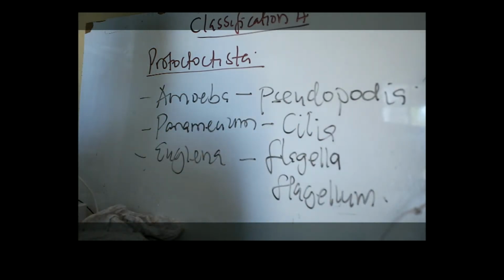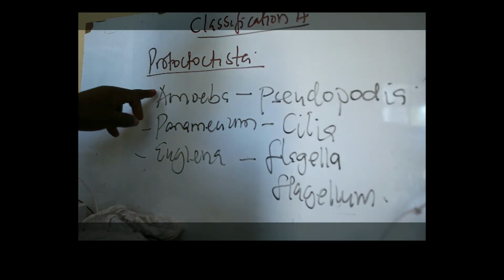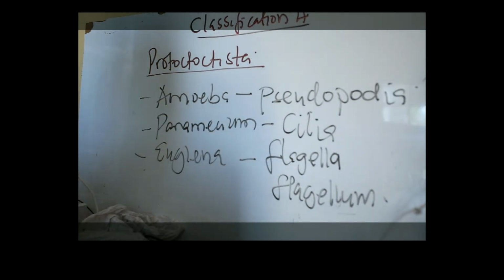So these members have locomotory structures, and we've said for amoeba, the locomotory structure here is pseudopodium, responsible for movement. In Paramecium, of course, the structure that is responsible for movement is cilia, or cilium if it is in singular form. Then in euglena, the locomotory structure here is a flagellum if it is one, and if it is more than one, of course, we have flagella.